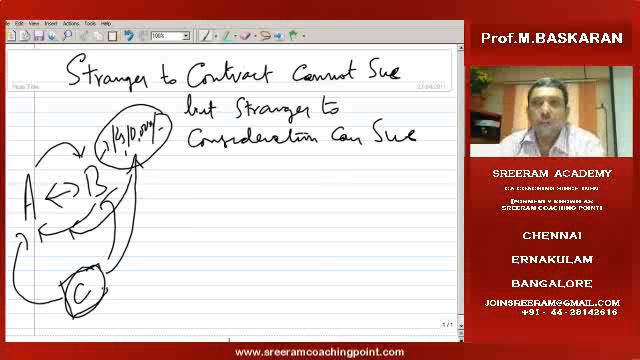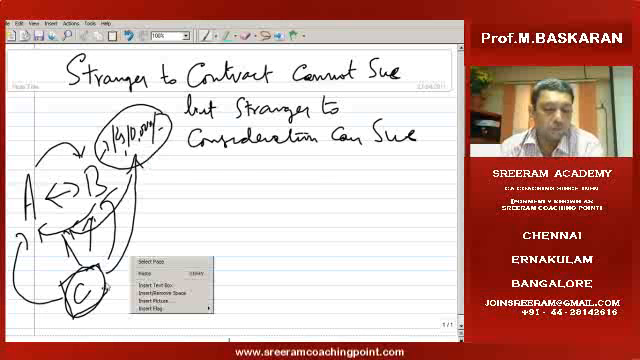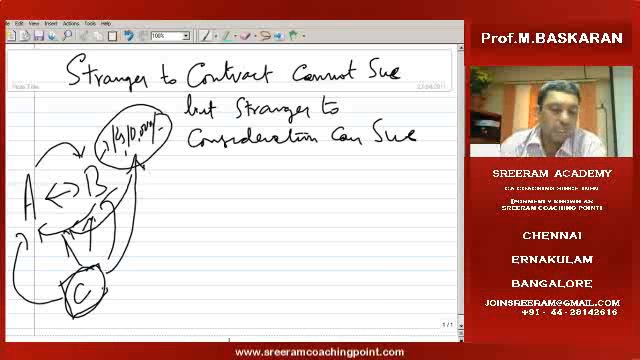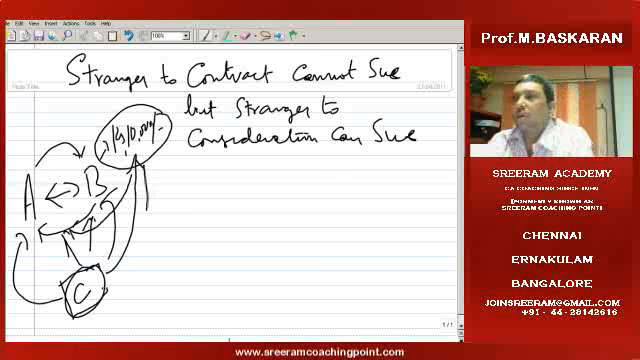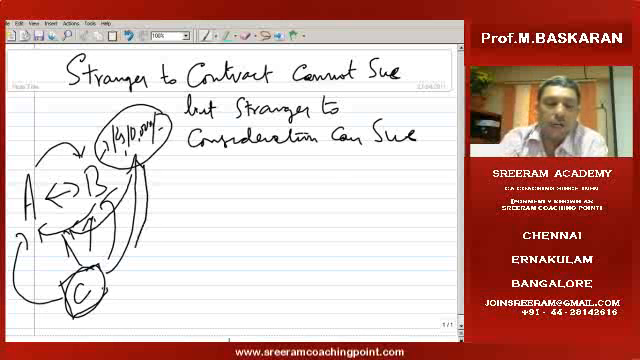So tomorrow if any dispute arises between A and B, then in such case C will be entitled to file a case either against A or B on the contract. Why? Because in the capacity of having paid rupees 10,000 towards the contract amount, he can enforce his right. So C in that case is called a stranger to the consideration. So a stranger to the consideration can sue, but a stranger to the contract cannot sue. This is the position of law.